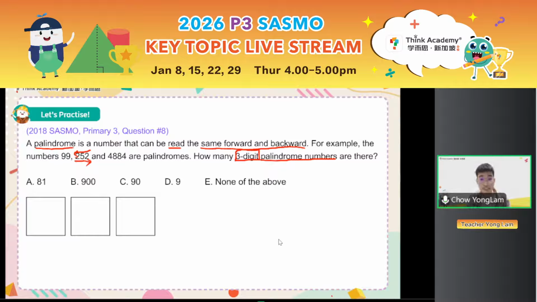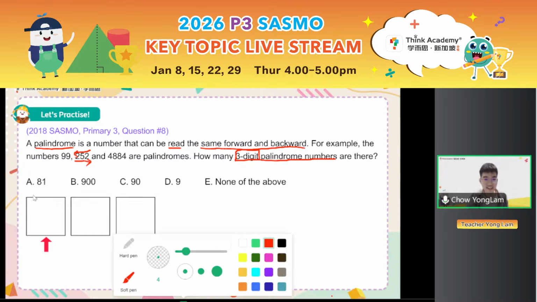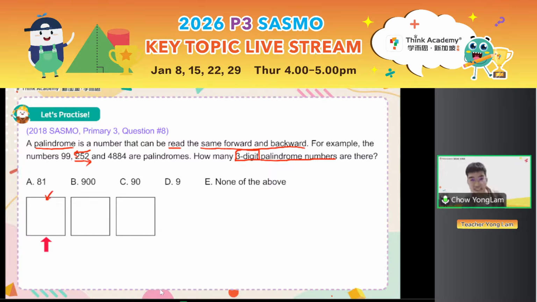Very good. Now, first, I can tell you the hundreds place is of course special. Because why? This is the hundreds place, the highest place value. Which digit cannot be at the highest place value? Very good job. 0, right? This place value cannot be 0. So we could choose from 1 to 9 for this digit. So there are 9 ways to select the hundreds digit.